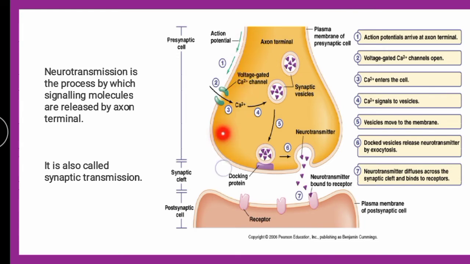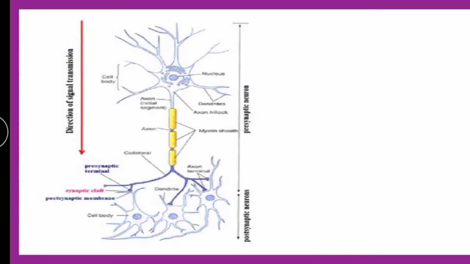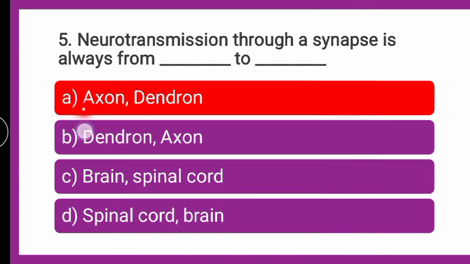This is the axonal terminal, and these are the dendrites of the postsynaptic cell, wherein it is the effector organ. So this neurotransmission is from the axonal terminal to the dendron. So the correct answer is axon to dendron. Neurotransmission through a synapse is always from axon to dendron.